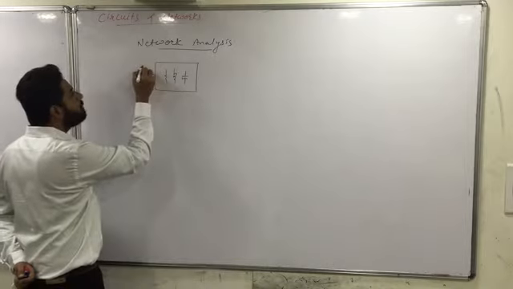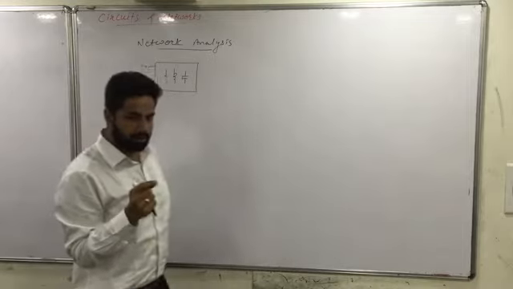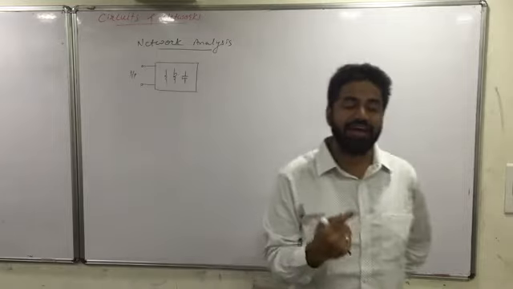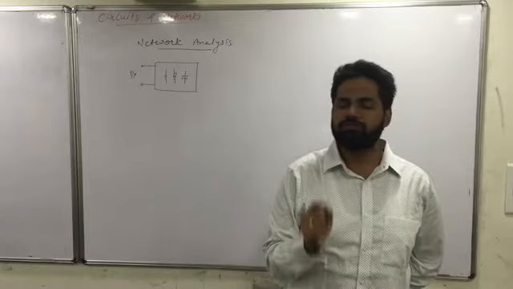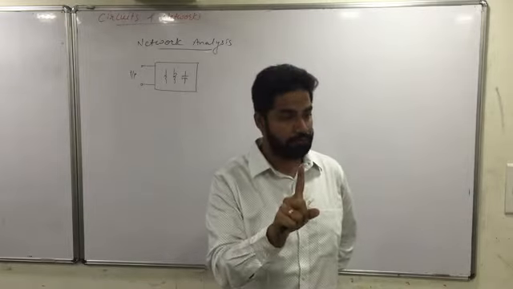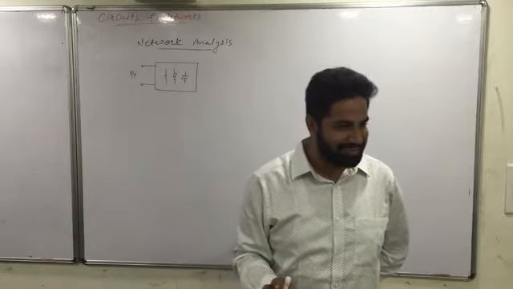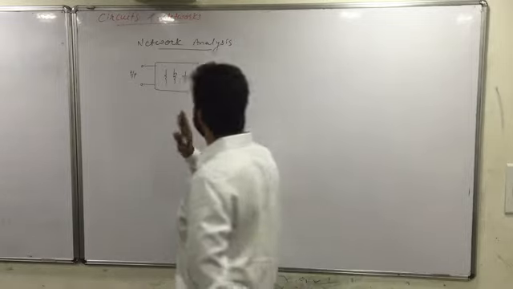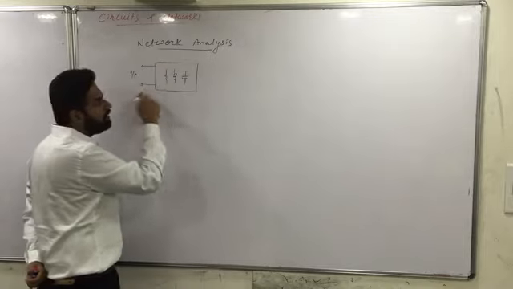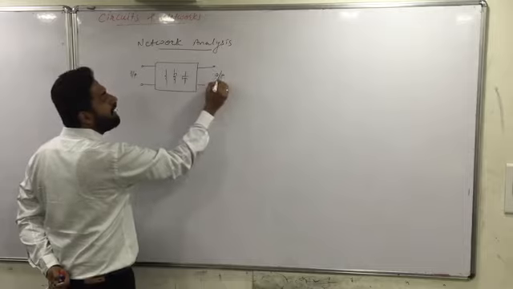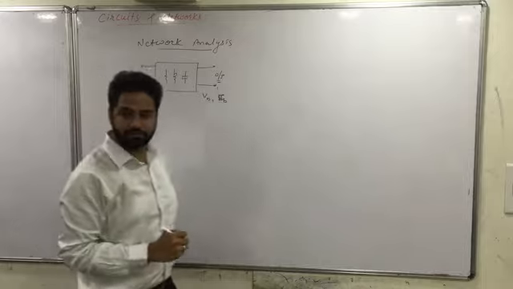Then what we'll be doing is giving input, that is the source. So we have a network and we have sources, and then we have to analyze this network. What is the meaning of analysis? Analysis means you have to do only two things. You have to find out one, branch voltage, second, branch current, and that is where your entire circuits and networks subject is over. So we'll be given a network with some sources as input, and we have to find the output, and output is nothing but branch voltage and branch current. Is it clear?